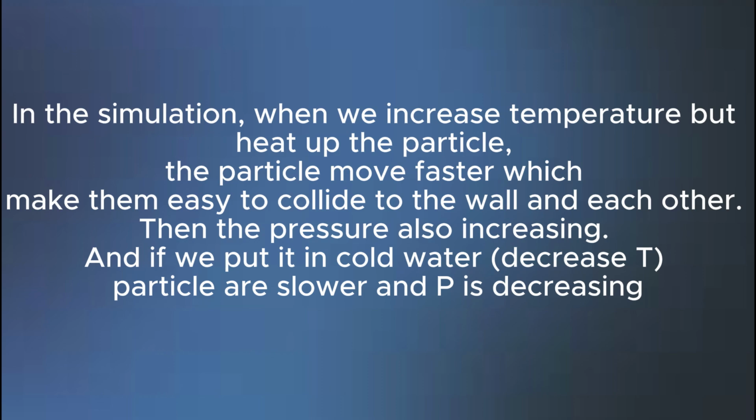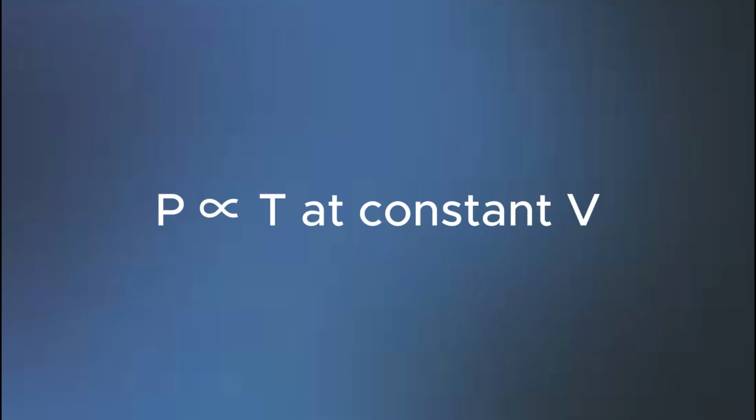But if we decrease the temperature at a constant volume, most of the particles don't collide against the wall as much, which makes the pressure decrease. Therefore, Gay-Lussac's law shows us that P is proportional to temperature.